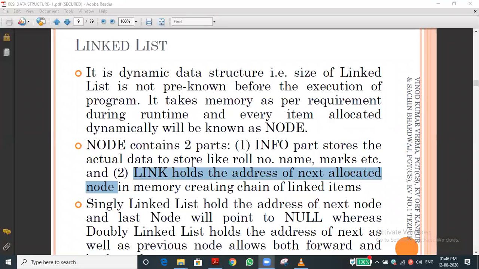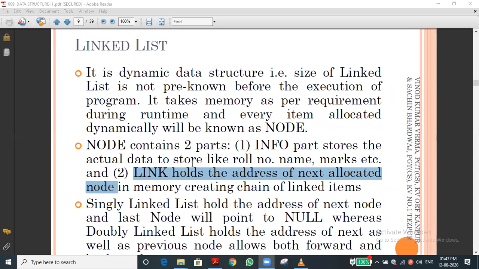Yes, sir. For example, it has another part, that is called the link part. What is the use of the link part, sir? The link part holds the memory address of the next or adjacent memory element. For example, it holds the memory location of index of 1. Index of 1 has some memory address, no? Can you understand?